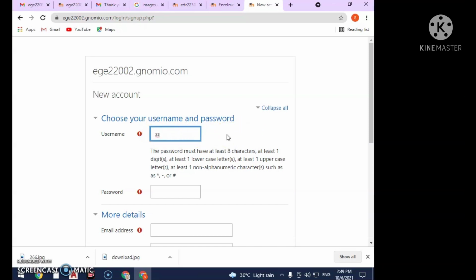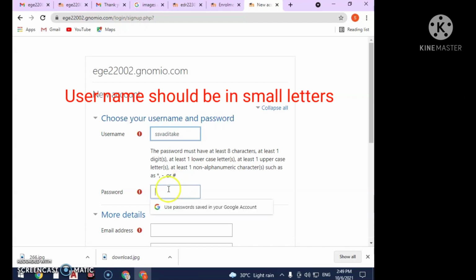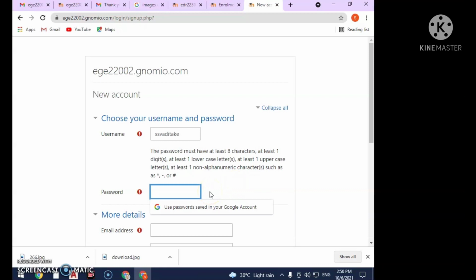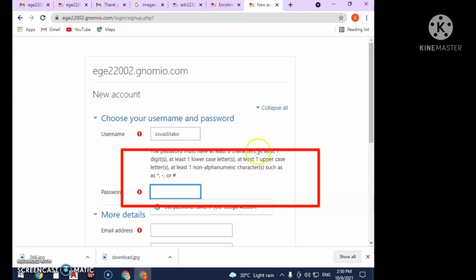Your username should be, if possible, the first name or as per your choice. So while typing the password, read this instruction carefully. The password should contain at least 8 characters, at least 1 digit, at least 1 lowercase letter, at least 1 uppercase letter, at least 1 non-alphanumeric character such as star, dash or asterisk.